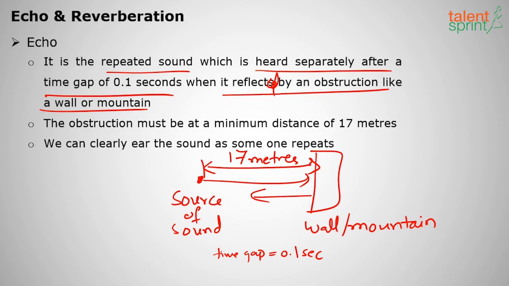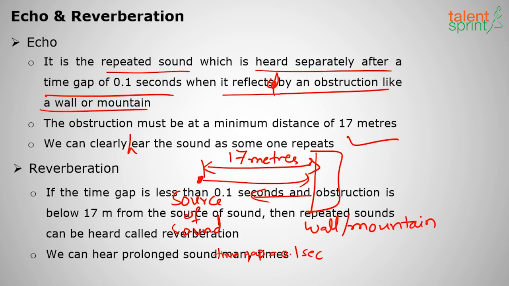Generally what we hear in a room is not an echo, it is reverberation. With an echo, we can clearly hear the sound as someone repeats. First I say hello, there will be a time gap, and then I can hear my voice back again. That is called echo. So what happens when these conditions are not followed? Then that is called reverberation.